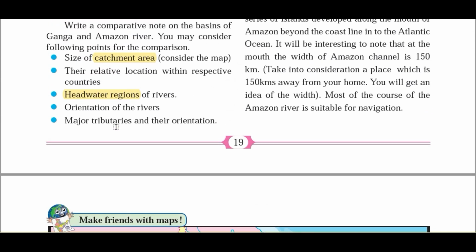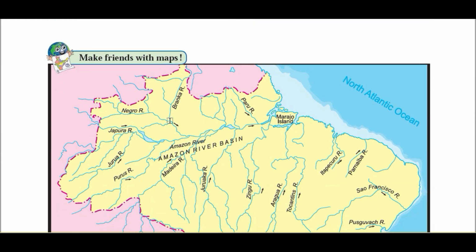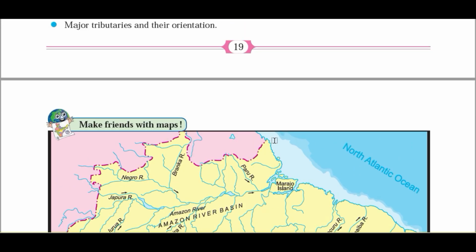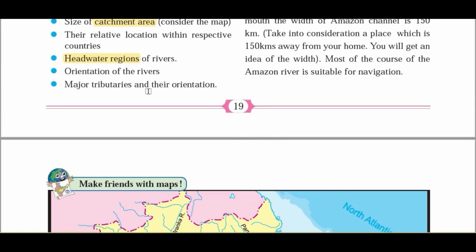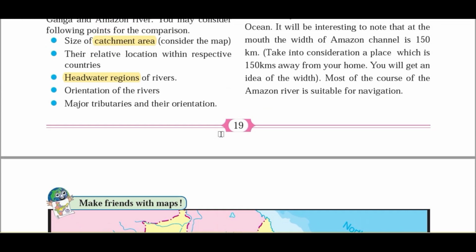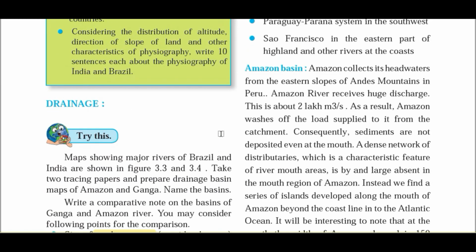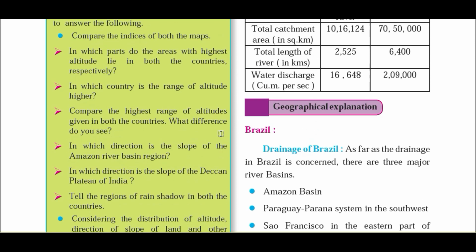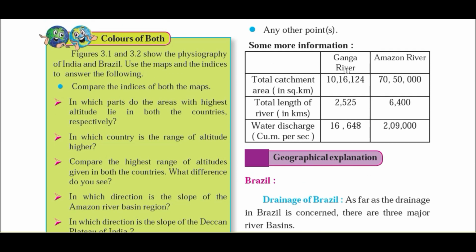Then orientation of the river. Orientation means in which direction that river is flowing, what is the slope of the basin of that particular river. Then the major tributaries and their orientation, again the left bank tributary, right bank tributary and their orientation. All these things we are going to discuss. Let's see some more information about the two major river basins. One is the Ganga river, which is from India, another one is the Amazon river, which is from Brazil.